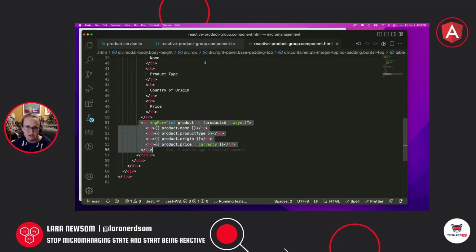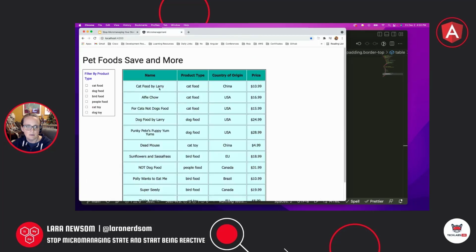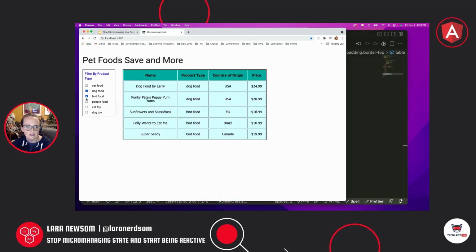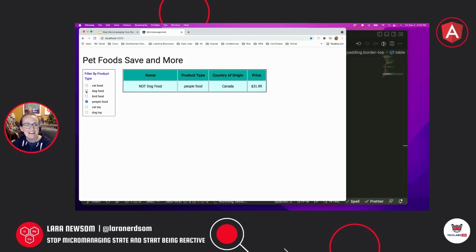So let's see this in action. This is the exciting part. Oh yeah, it totally works, right? So this is what we want.